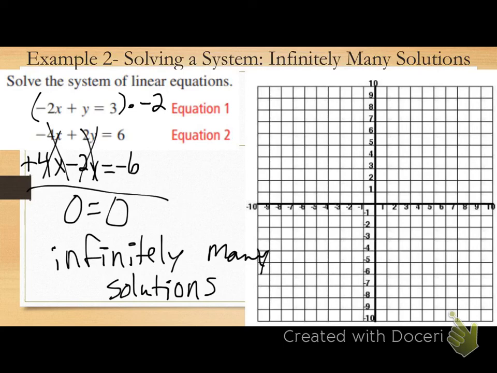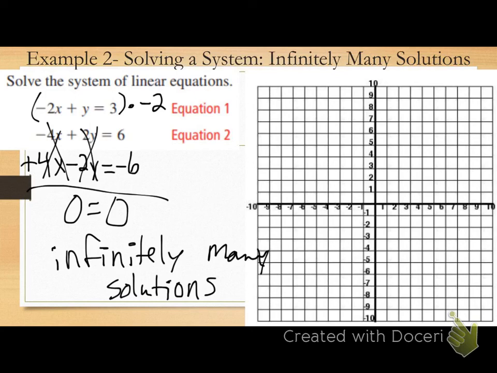So quick recap. If I'm solving by graphing, my lines intersect in one point, how many solutions do I have? 1. The point where they intersect, right? If I'm graphing, my lines don't intersect at all. They're parallel lines. What's my answer? No solution. And if I graph my lines and they're the same line, what's my answer? Infinitely many solutions. Does that make sense for graphing?